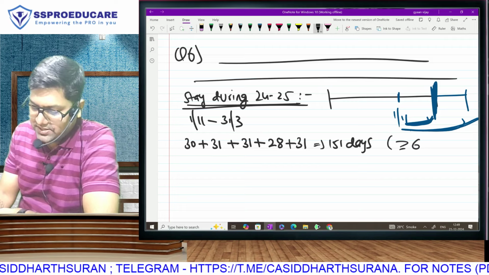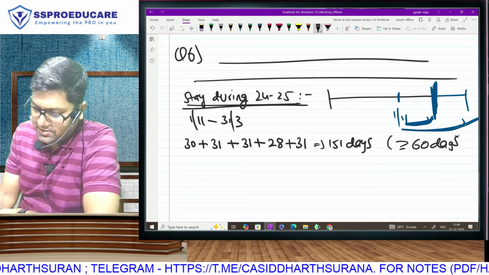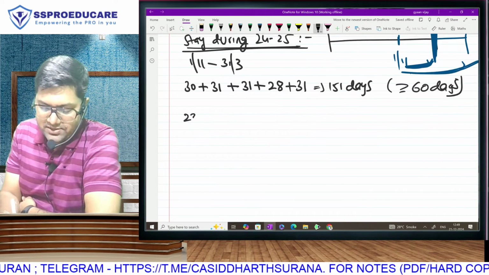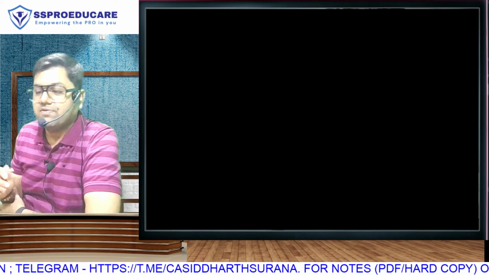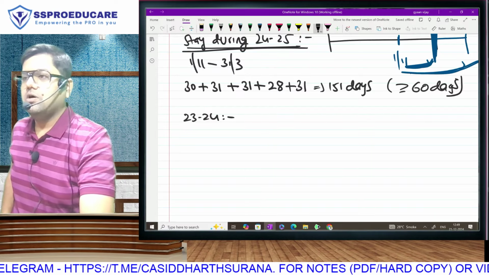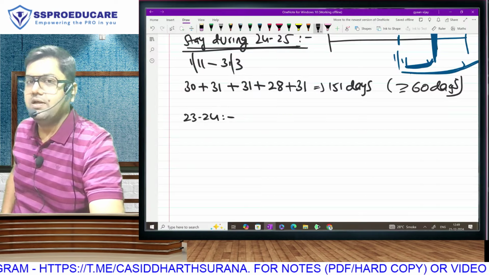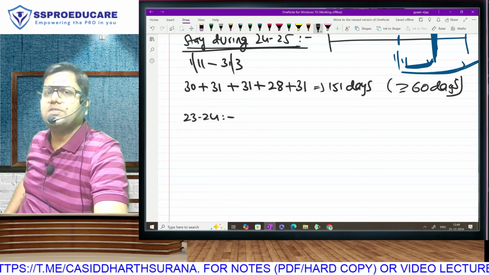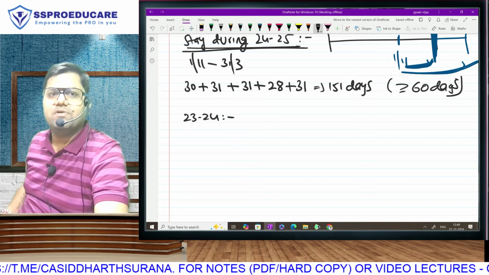So our next task is 6365. Is he fulfilling 60 days? Yes. Now what will we check? Last 4 years. Now what are our last 4 years? Let's talk about 23-24. Is that one of our last 4 years? So how many days has he been in India in 2023-24? You have to be very careful. See, if you read the question carefully, all the dates are very clearly given to you in the question.